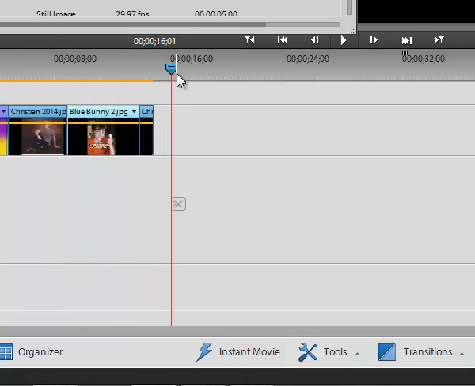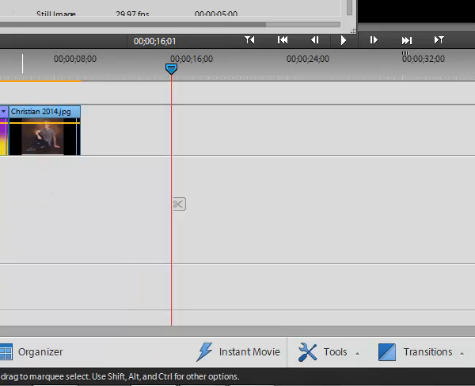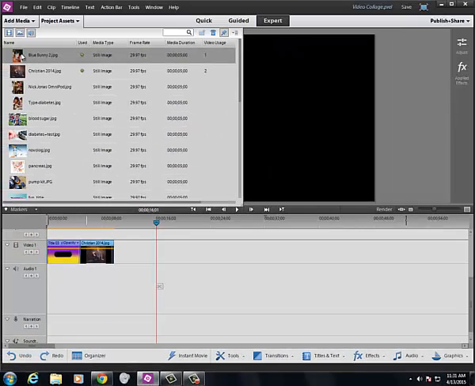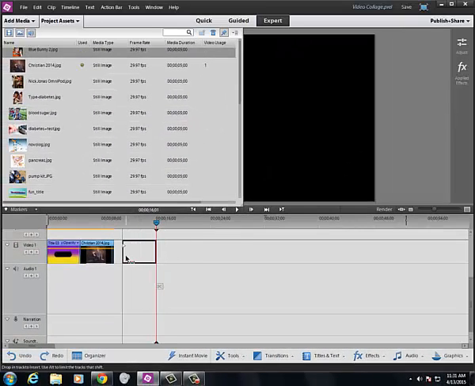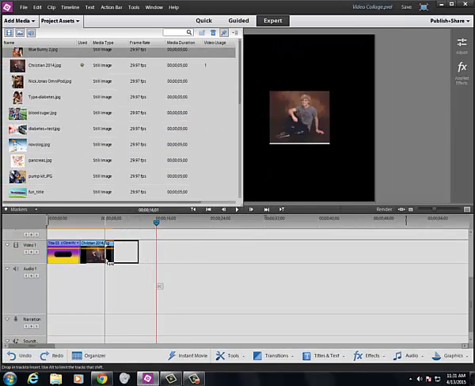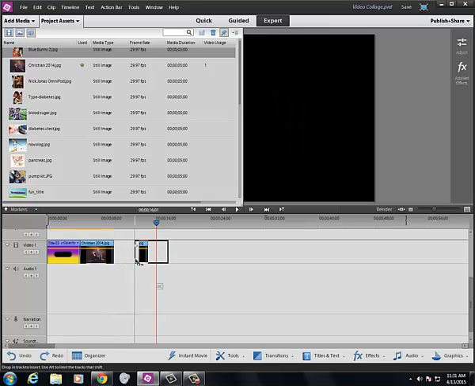I'm going to Control Z or Edit Undo, or just go down here and click Undo. When you're bringing your pictures in, make sure you bring them in. Don't leave a gap and don't overlap. Okay?